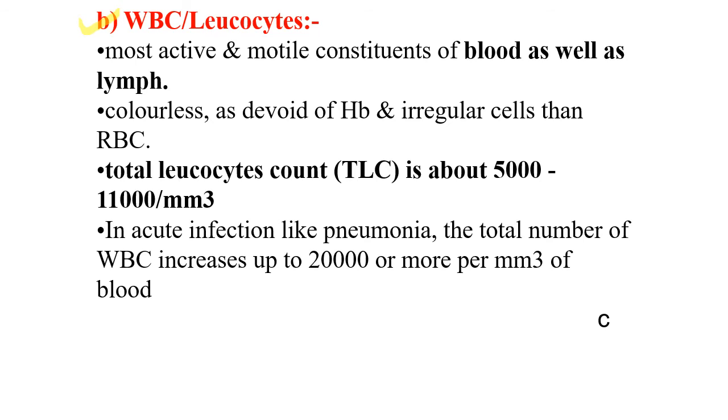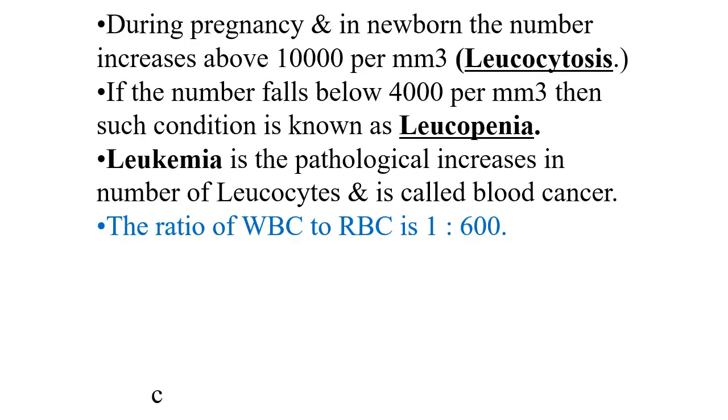In acute infections like pneumonia, the total number of WBCs may increase up to 20,000 or more per cubic millimeter of blood. During pregnancy and in newborns, the number of WBCs increases to about 10,000 per cubic millimeter, and that is called leukocytosis. If the number falls below 4,000 per cubic millimeter, then such a condition is called leukopenia. Now leukemia is a pathological increase in the number of leukocytes and many a time referred to as blood cancer.